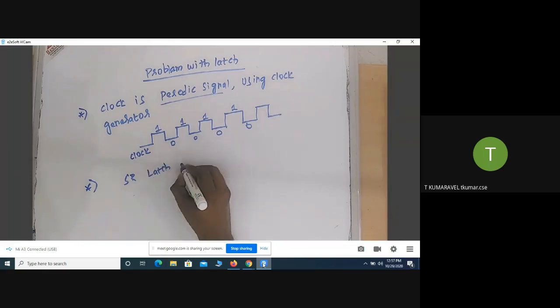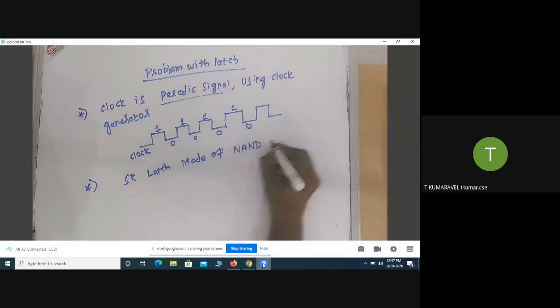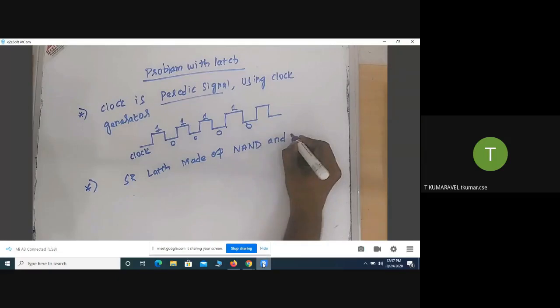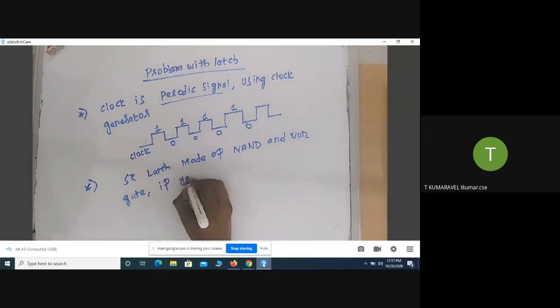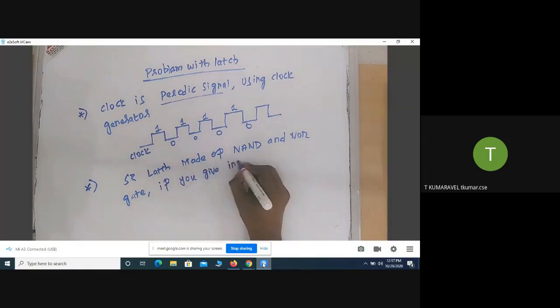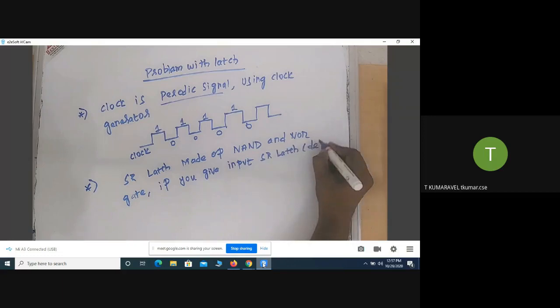For example, we have already seen the SR latch, made of NAND and NOR gates. If we give input to the SR latch, it takes a certain amount of time to process the data.